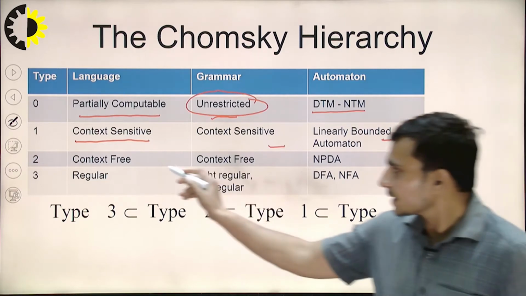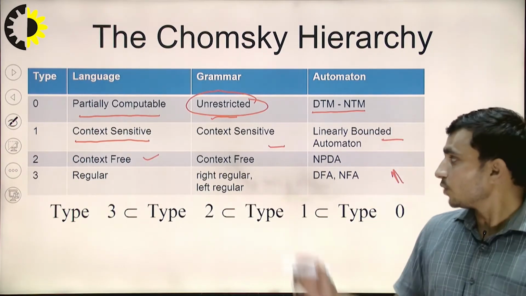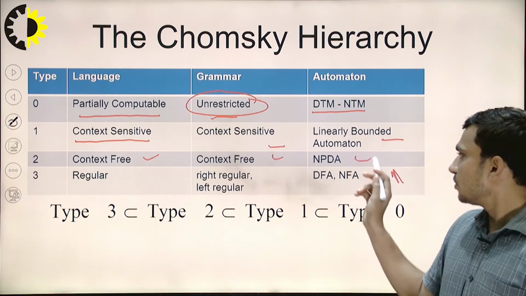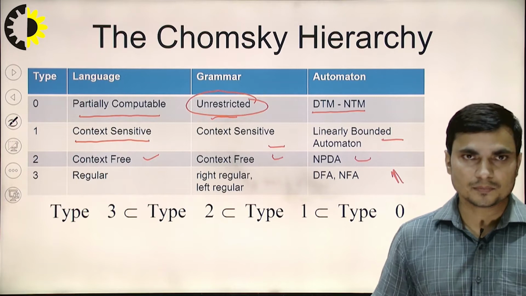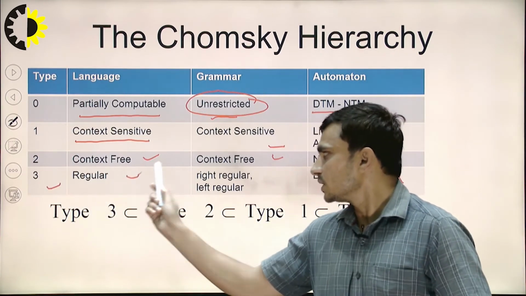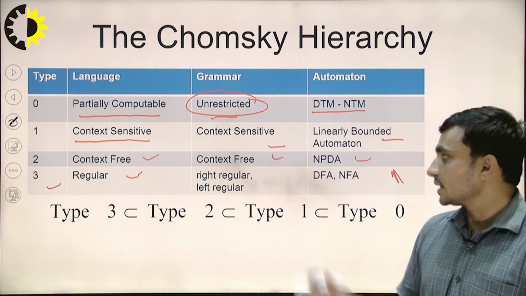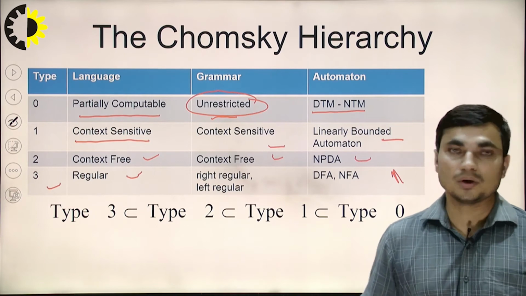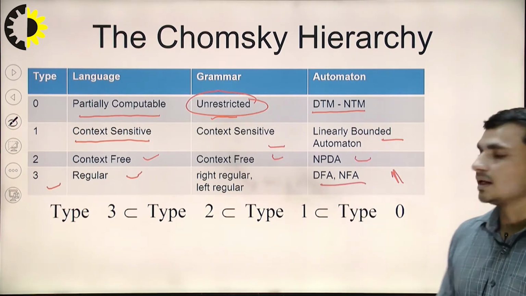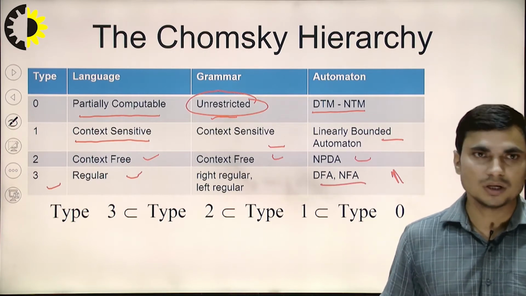Now the third type is context free. There are context free languages, and for that we have context free grammar, and they are recognized by non-deterministic push down automata. And the last type is type 3. The languages recognized by type 3 are known as the regular languages, and the grammars available are right regular grammar or left regular grammar. The DFA and NFA are both used to recognize such languages or grammars.